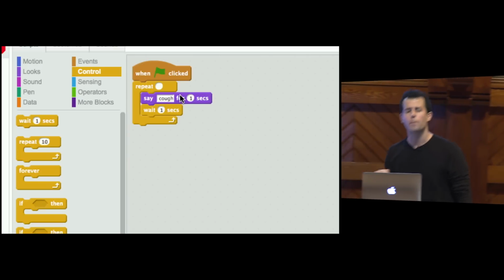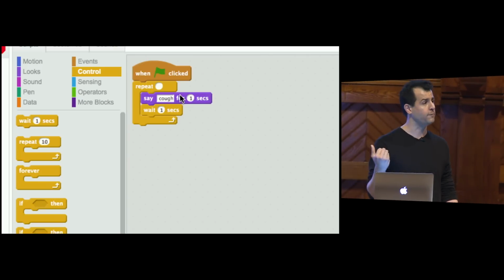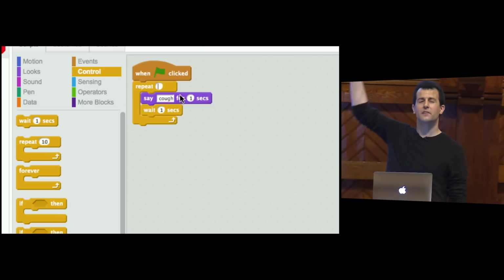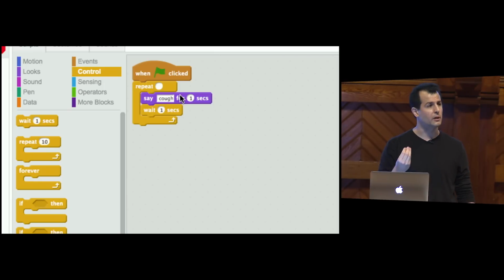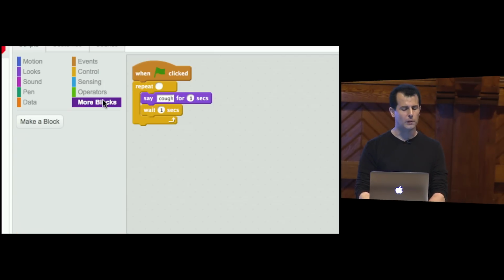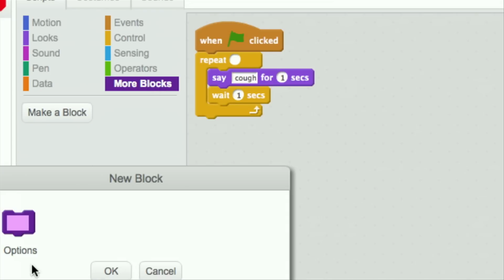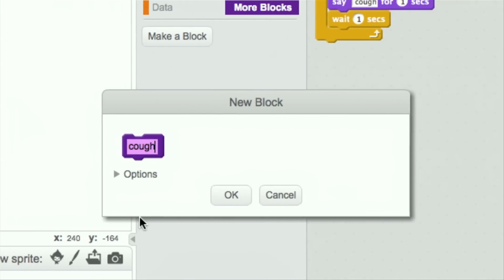I wish there were a puzzle piece called cough, because then I wouldn't have to implement this myself the old-fashioned way by having say and wait. What if there were just a cough puzzle piece? Well, I can actually do that. Let me go under More Blocks, click Make a Block, and now I get this window here. I'm going to call this thing cough. I'm going to go ahead and click OK.